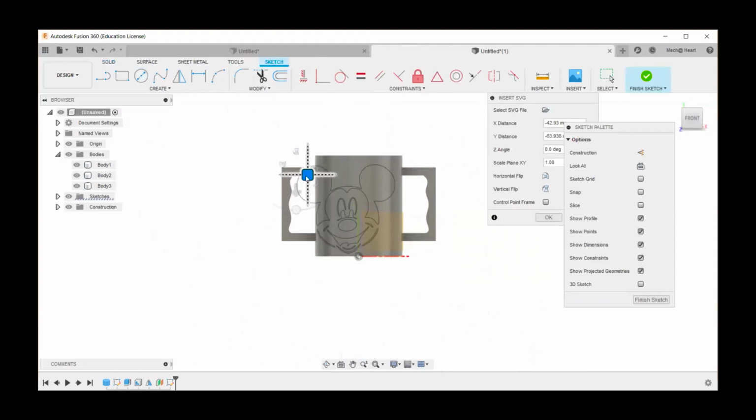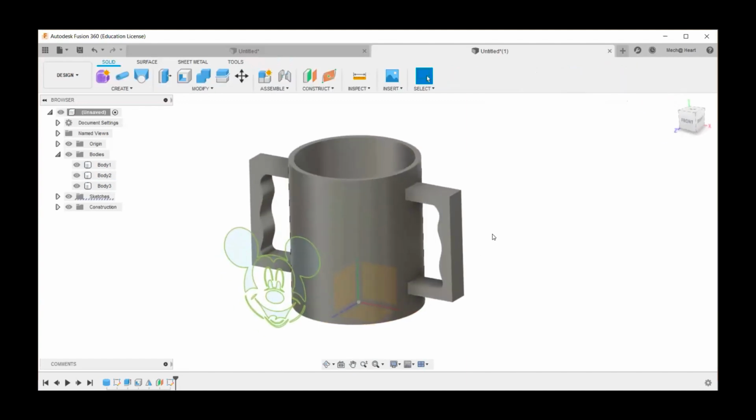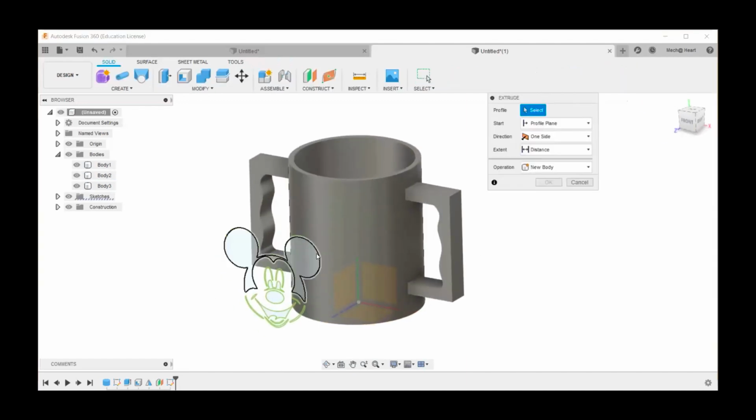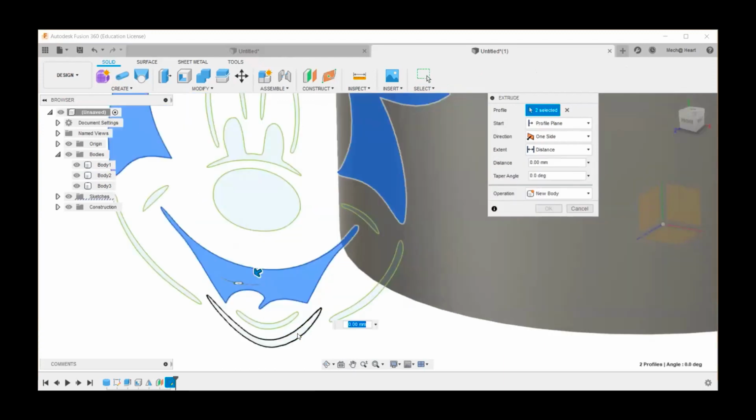So I can adjust where it has to be, reduce the size and keep it here. And I'm going to click finish sketch. Now, what will happen if I extrude this figure? Let's see. I'm going to extrude by selecting all this.